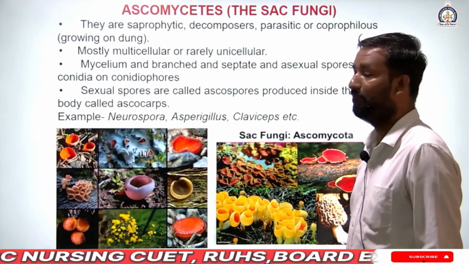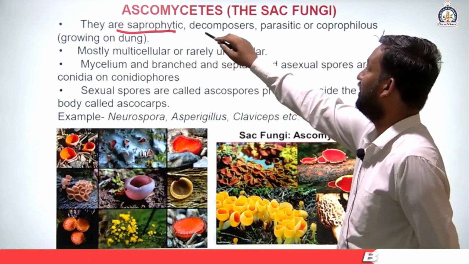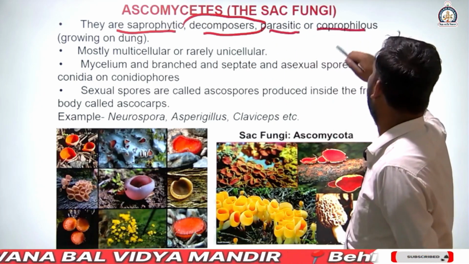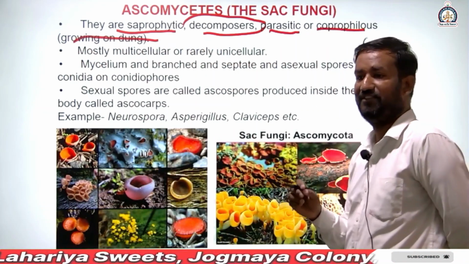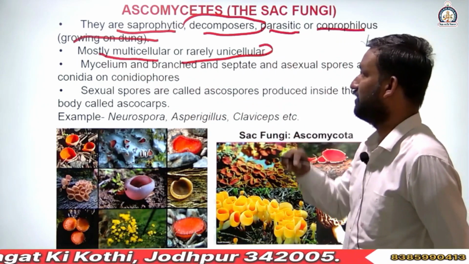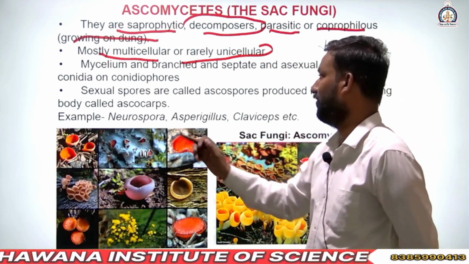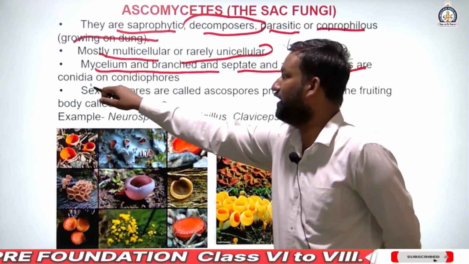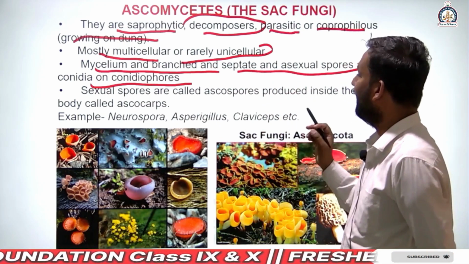Second, ascomycetes. What do they mean? They are saprophytic, also decomposers, decomposing dead remaining substances. They can be parasitic or coprophilous, growing on dung. What is the meaning of coprophilous? Those fungi which grow on dung. Mostly multicellular, rarely unicellular. Maximum ascomycetes are multicellular and some are rarely unicellular. The mycelium is branched and septate, and asexual spores are conidia or conidiophores.